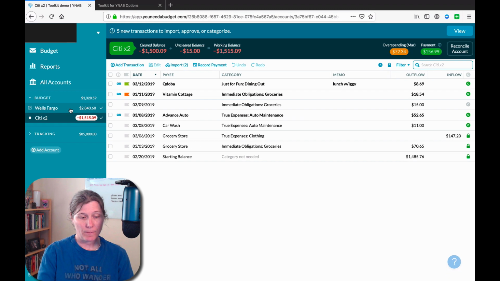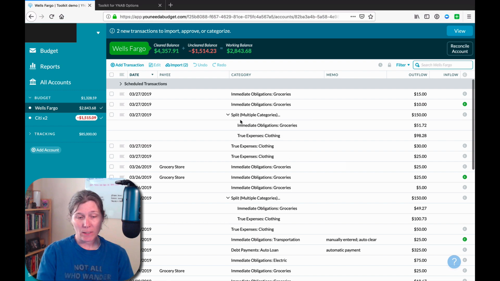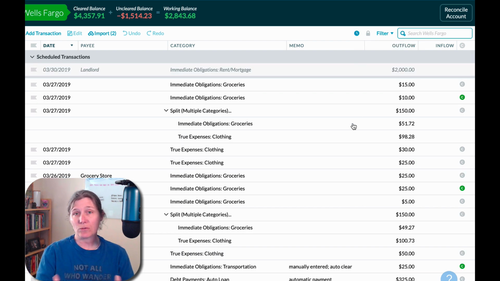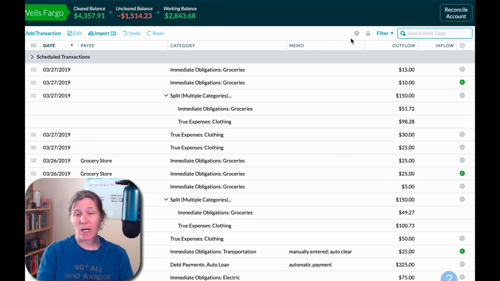in this account. And in my checking account here, where I have a scheduled transaction, I can quickly toggle on and off that scheduled transactions, or if I had a list of scheduled transactions, all of them. So this is the icon view, just the little tiny icon indicating scheduled and reconciled.